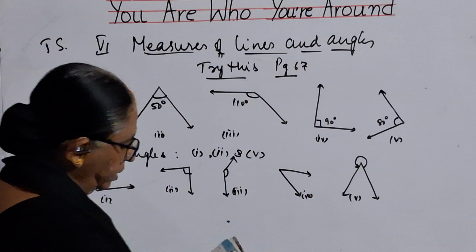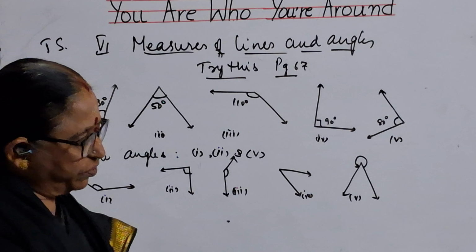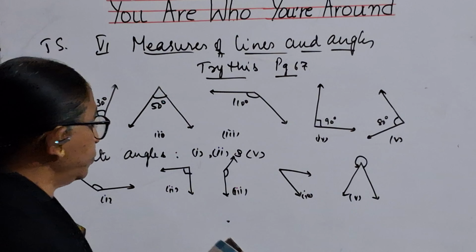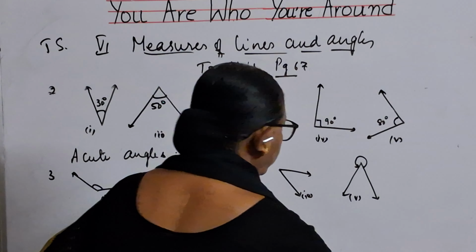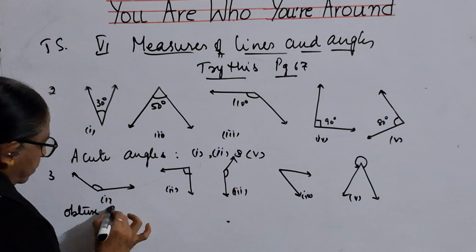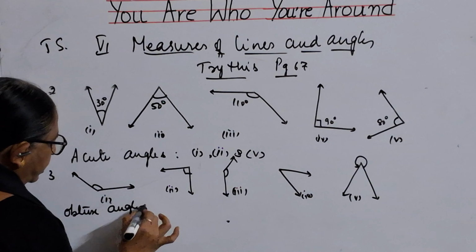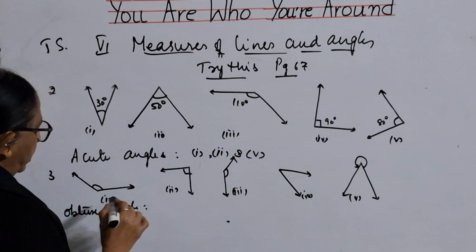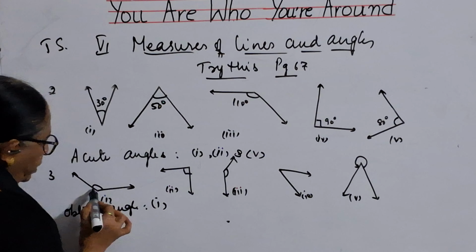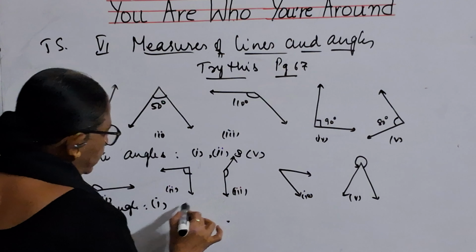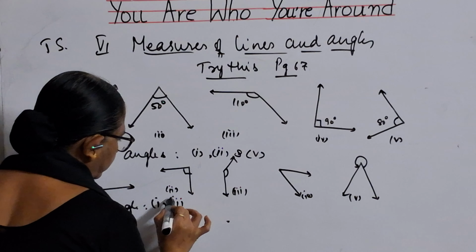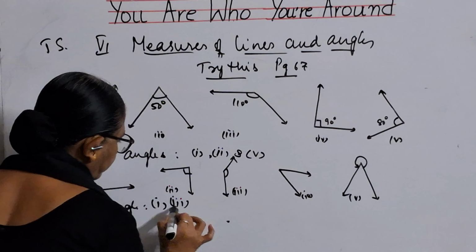Now the question here is, which are obtuse angles? Obtuse angles means more than 90 degrees, between 90 and 180. Definitely the first angle and third angle are obtuse angles, because this is a right angle.